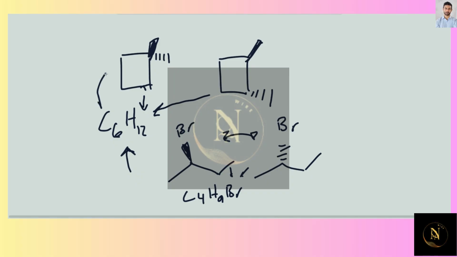I've already shown that they're at least constitutional isomers because they have the same formula. So now we just have to answer, are they identical? Well, no, because you can just see that they're different. They are clearly not the same molecule. You could name it and see that. This is going to be 1,1-dimethylcyclobutane. This would be 1,2-dimethylcyclobutane, except this one would have some sort of R and S designation. In either case, they're not identical.